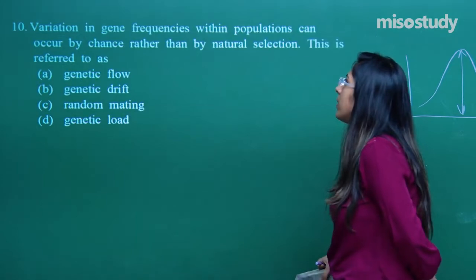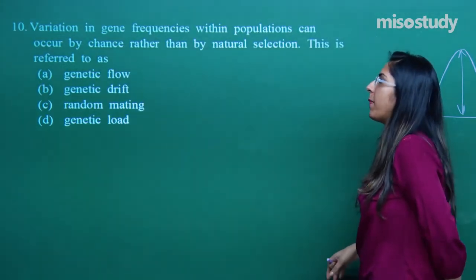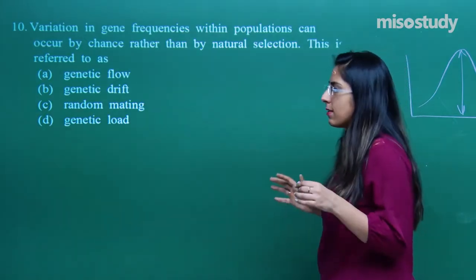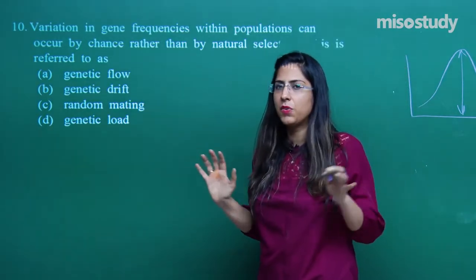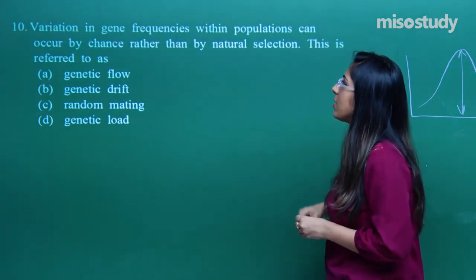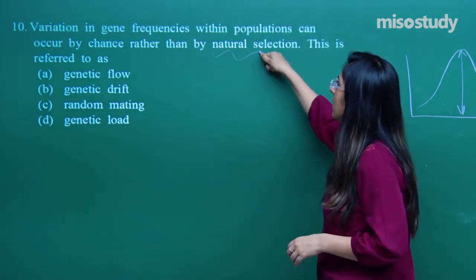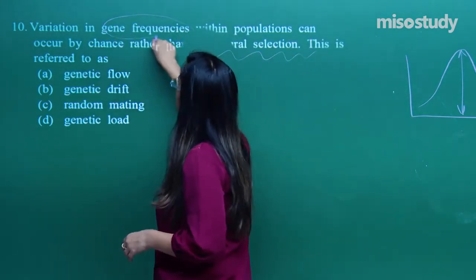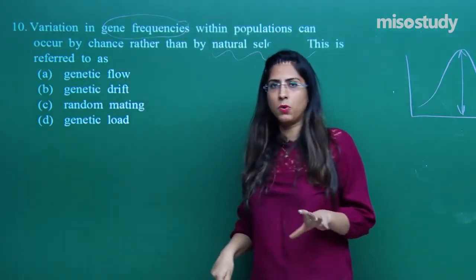Variation in gene frequency within a population can occur by chance rather than natural selection. This is referred to as. That means the changes are occurring within the species, and those changes are not because of natural selection, right? The changes in the gene frequencies are there. Same question.